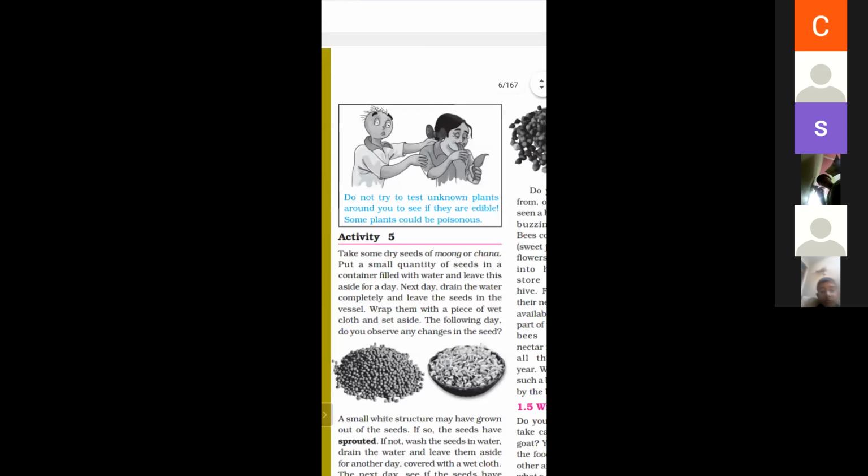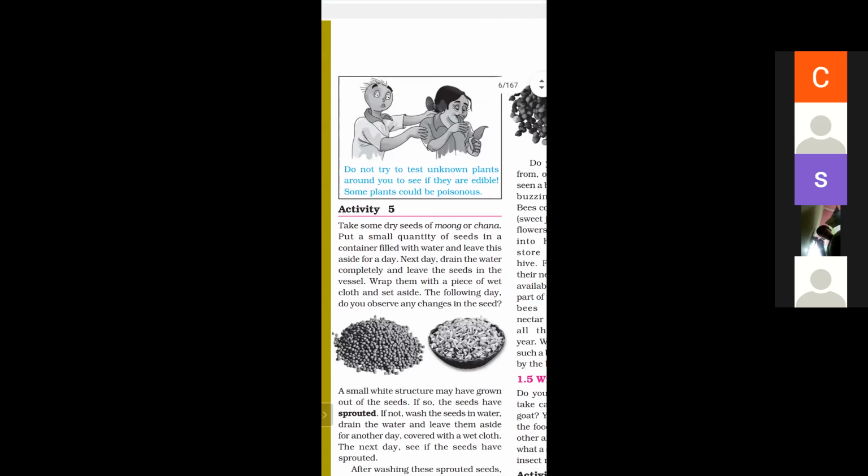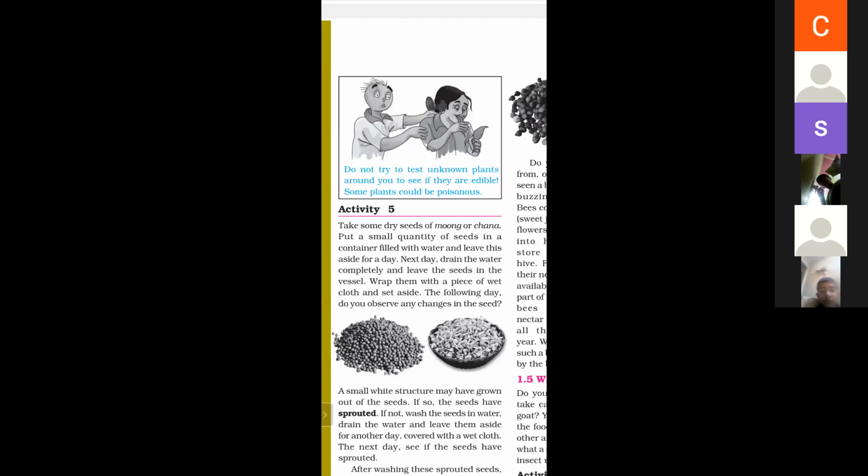As we know, we should not taste unknown plants around us because, although some are edible, some plants can be poisonous. So don't try to test unknown plants.